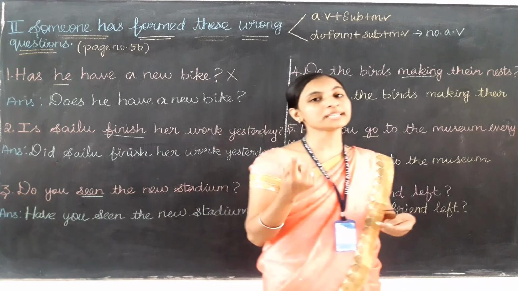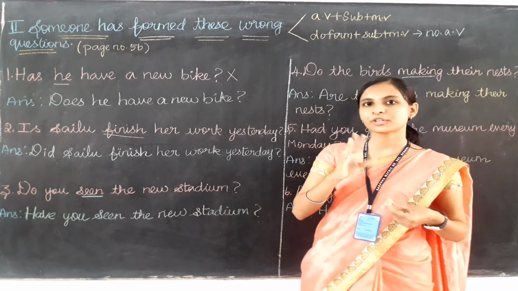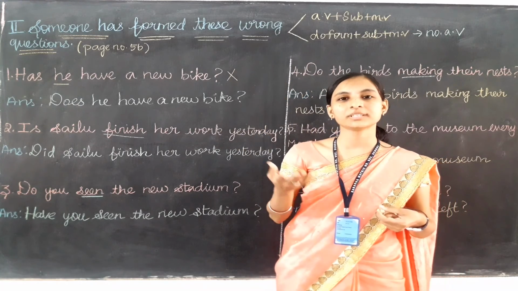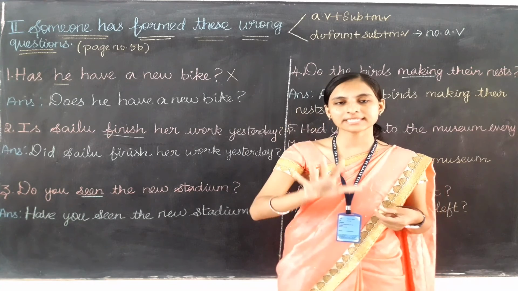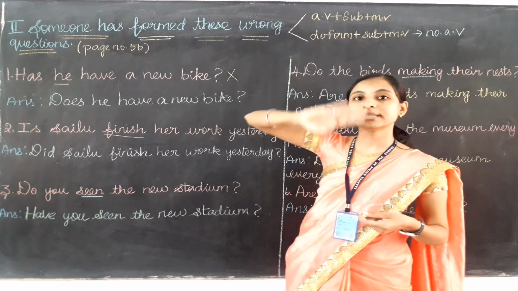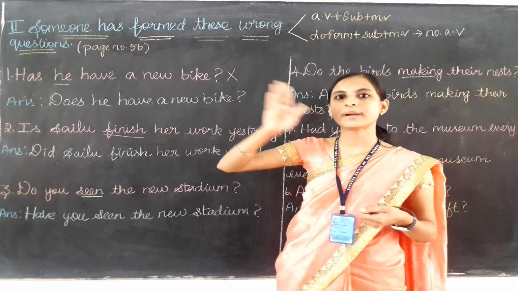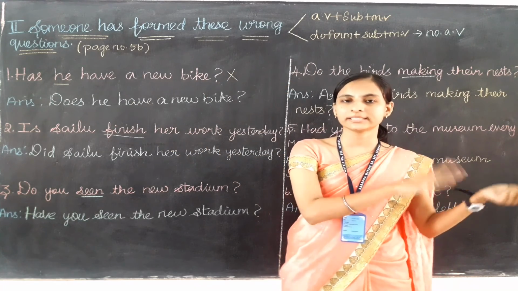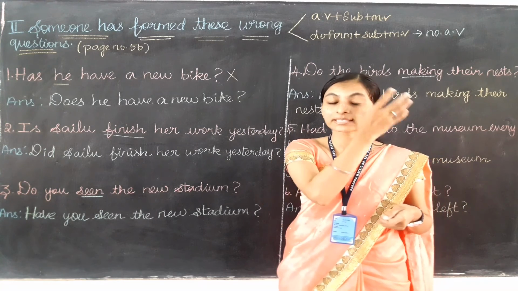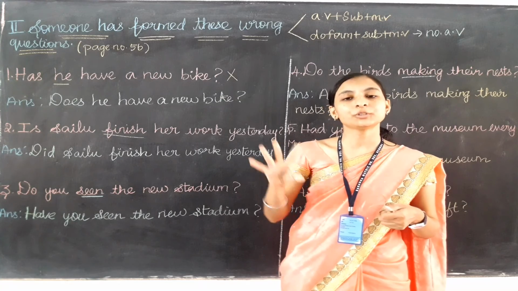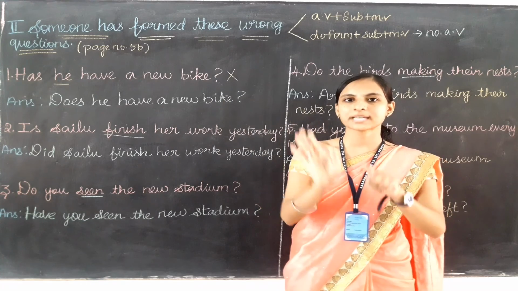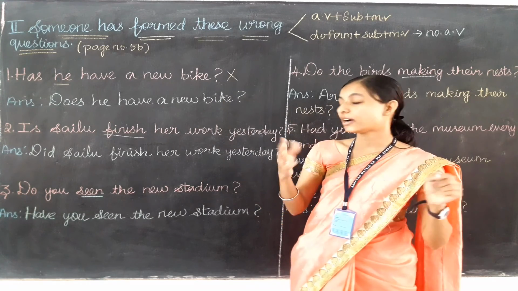There is one more question that you need to try by yourself. Remember that there are two rules to make a question with the usage of an auxiliary verb. If there is an auxiliary verb which comes with the main verb, you need to use the first rule, that is you first write the auxiliary verb, then the subject, and then all the other things. If there is no auxiliary verb, or the auxiliary verb is acting as the main verb, you need to use the do form verb according to the time of the action. Then do form verb, subject, then all other words.